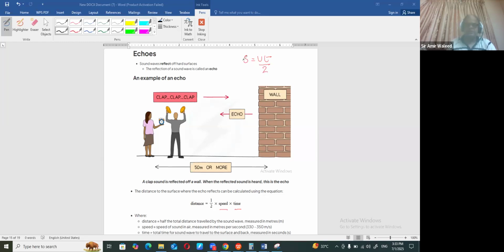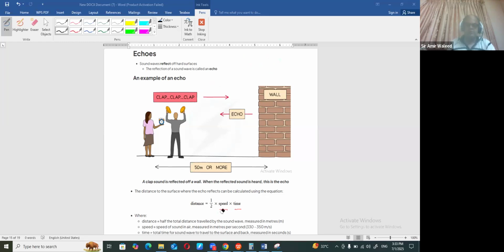The reason is that the distance the sound goes and comes back is added in. If you hear something, the sound goes and comes back, so the coming-back distance is also added. That's why you always divide the time it takes the sound to come back to your ear by 2, because you just need the time it takes to go to that place, not to come back.